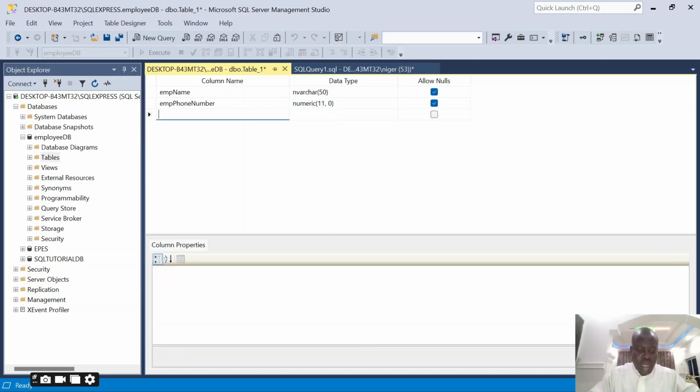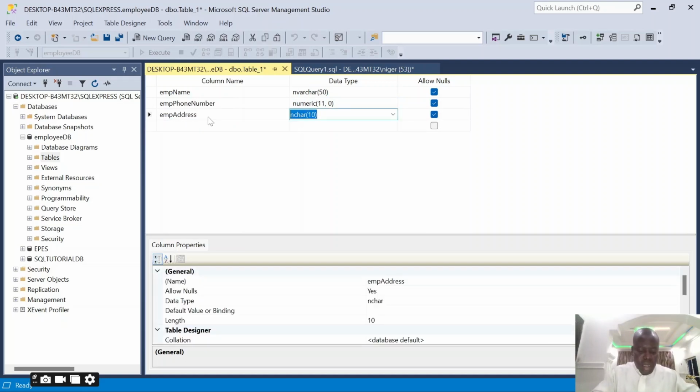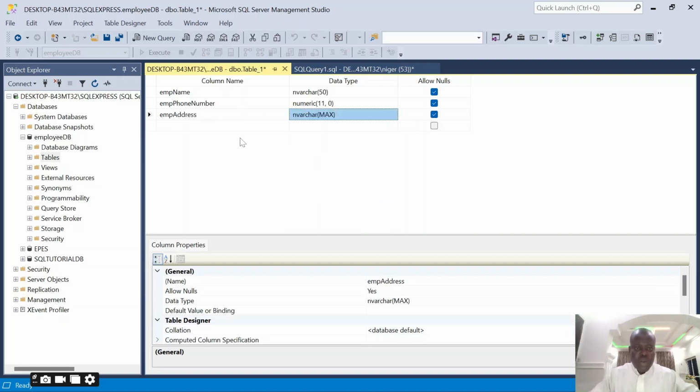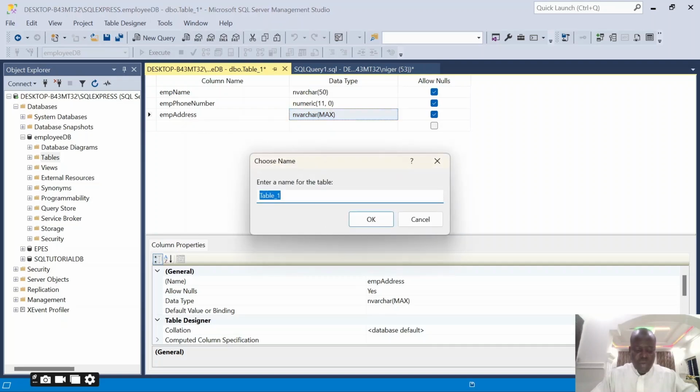And then the last one, I call it employee address. I said it should be NVARCHAR maximum, so I can select this and pick NVARCHAR maximum. Once I'm done with this, I can come to save. Once I click save, I'll give the table a name, and I call it employee TBL.